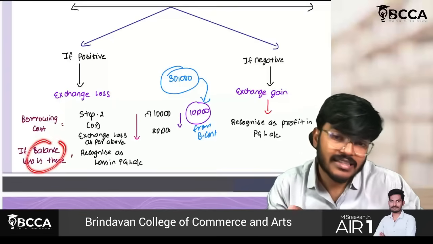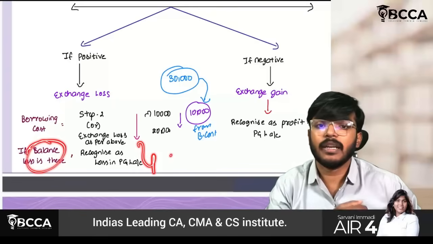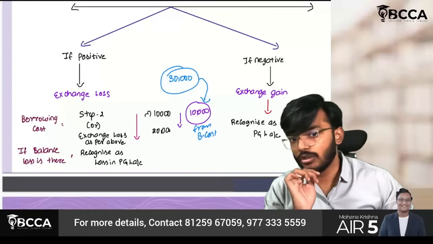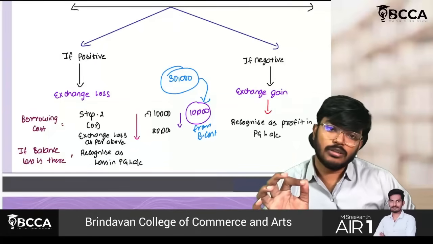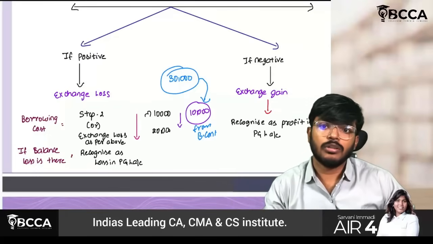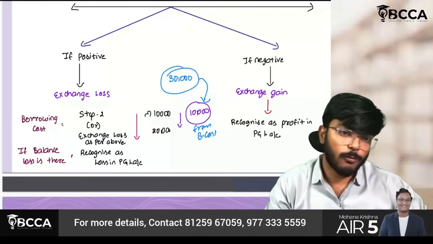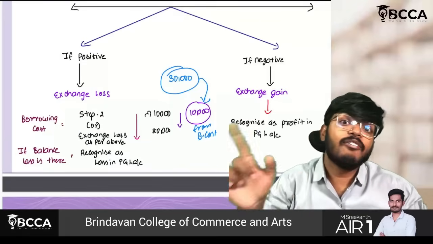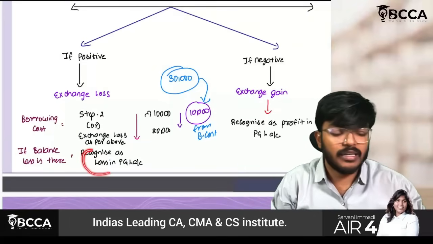And if still there is any balance, that will be recognized as a loss in P&L account. This we have to check only in case of a loss. Exchange loss to the extent of borrowing cost will be treated as borrowing cost. Okay, and the difference, if there is, will be charged to P&L account.